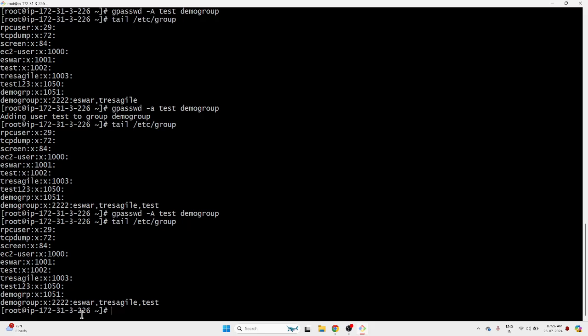You got it? Creating users we already saw. So today, with gpasswd, we have these many commands to use. But with usermod, we just add the user. That is also okay. We can add the user to the group, but we cannot remove the user from the group. We cannot make someone admin with those.